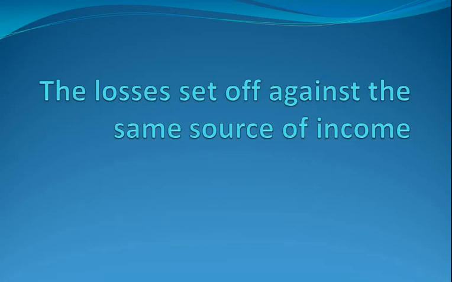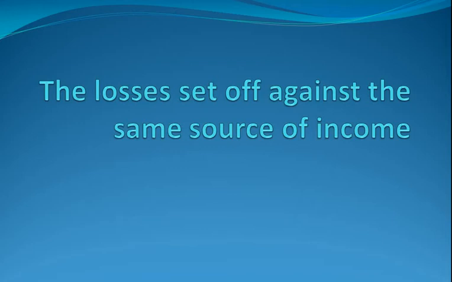But inter-head set off is nothing but when you are unable to adjust your loss inter-source, then you go for inter-head. That is, suppose you are unable to adjust your house property loss with the house property income. So inter-source set off is not possible.